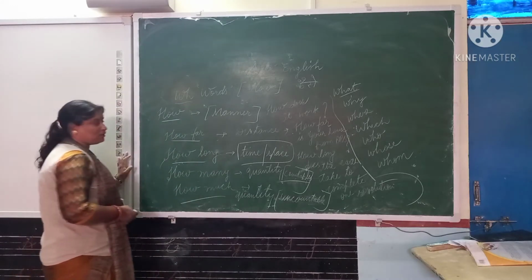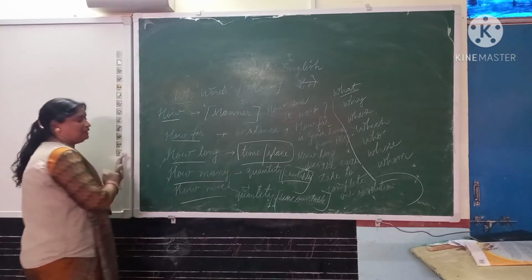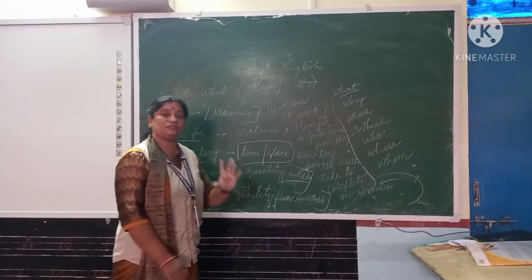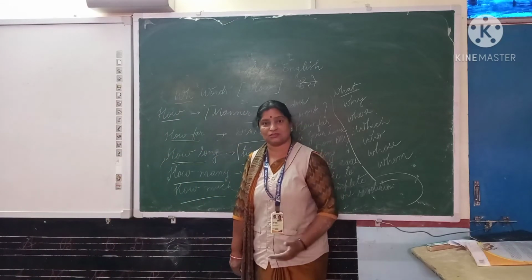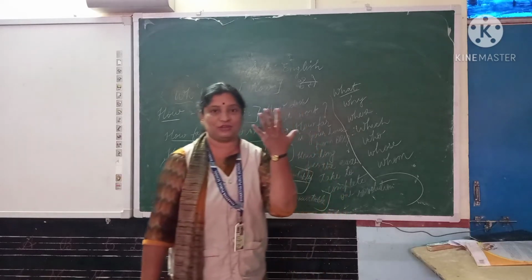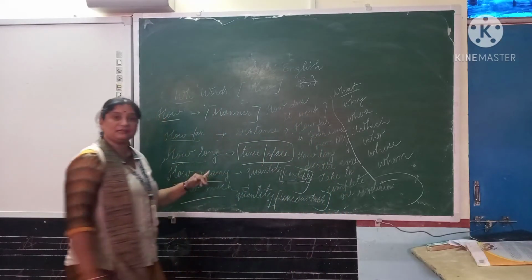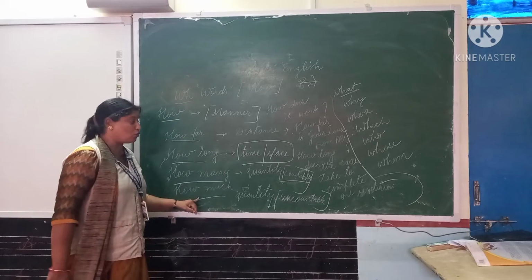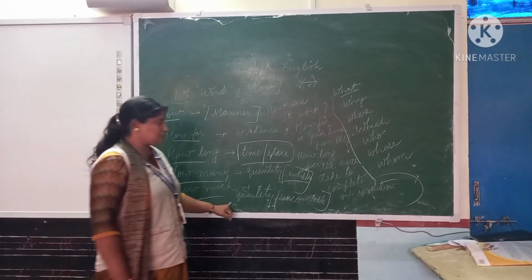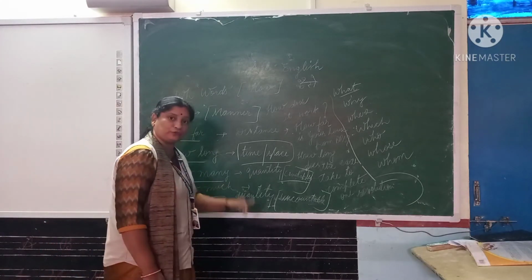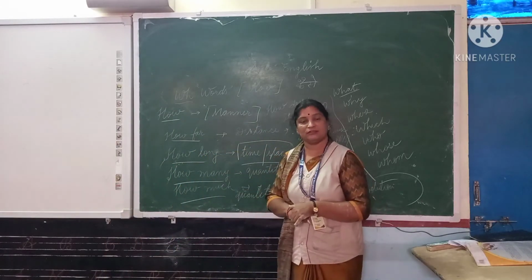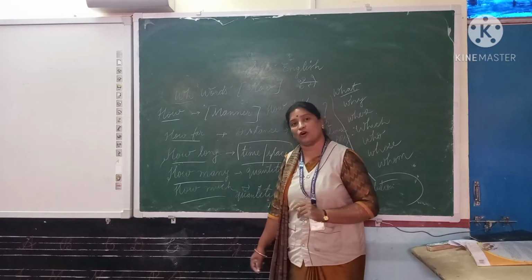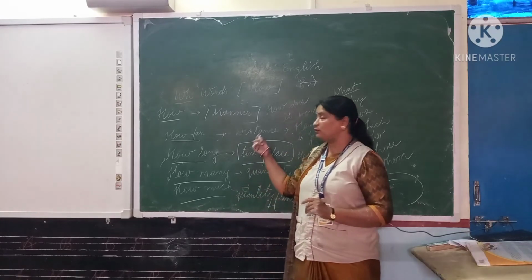How many we use for quantity, with the countables, the things which you can count. How many brothers and sisters do you have? How many fingers do you have in your hand? Next is how much. How much means when you cannot count anything. With the uncountables we use how much. So this is the use of how.